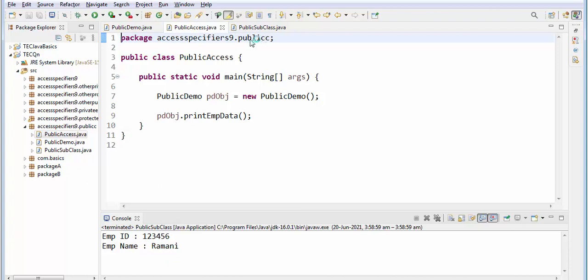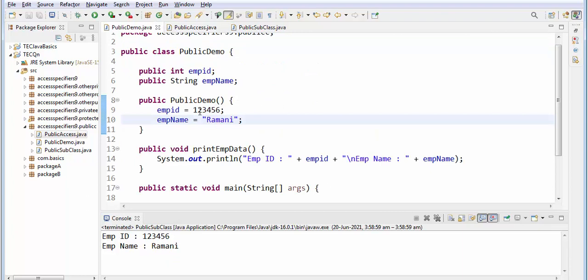Like this and all you should not give. That is, in order to make you understand, I have given the same name public access, because if you give otherwise it will be confusing. These names and all should be appropriate, relevant to your project. Next one, here this public demo class, the parent class, right? So it's not a parent class, it's a class with the access specifier public. So here I am creating an object, I am printing the emp data.